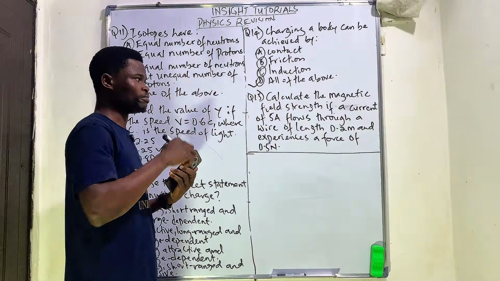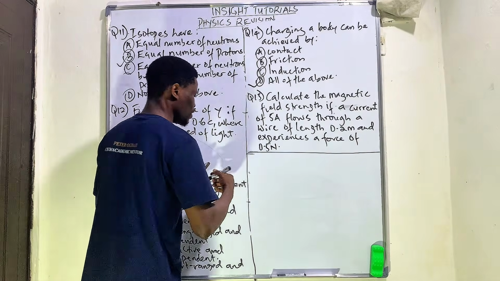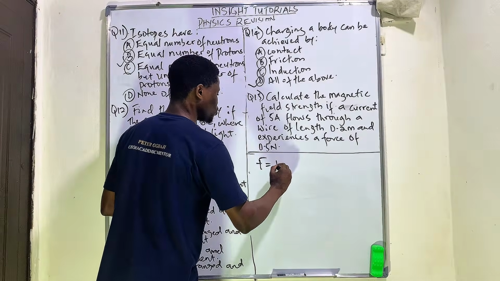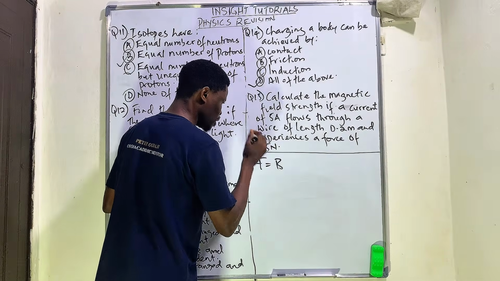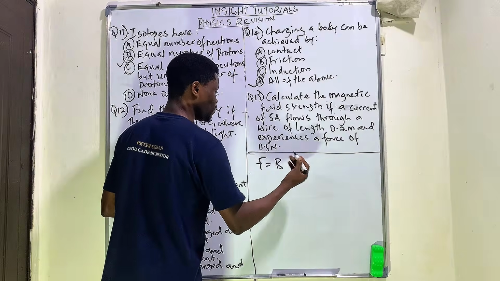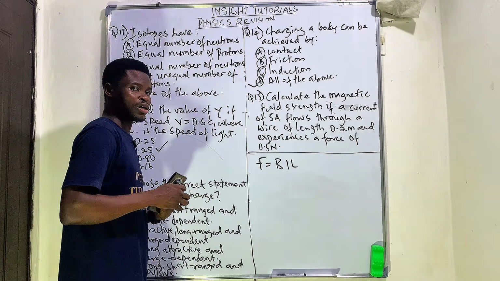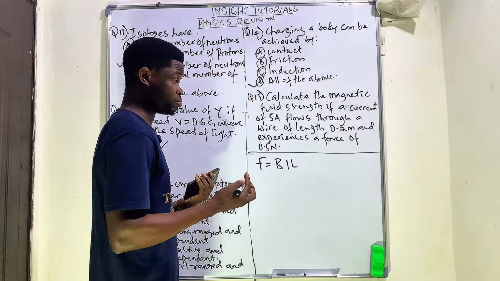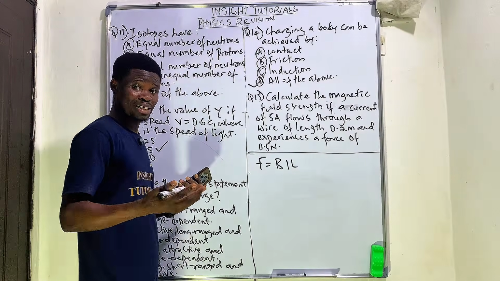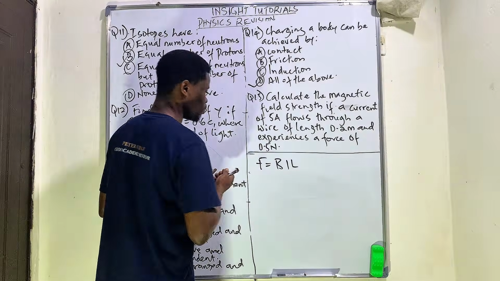Now, the force on the current carrying wire is simply given as the force equal to the magnetic field density, or intensity, or the magnetic field strength, times the current times the length. Assuming that the force is maximum, or assuming that it is perpendicular, this is the formula that agrees with it.